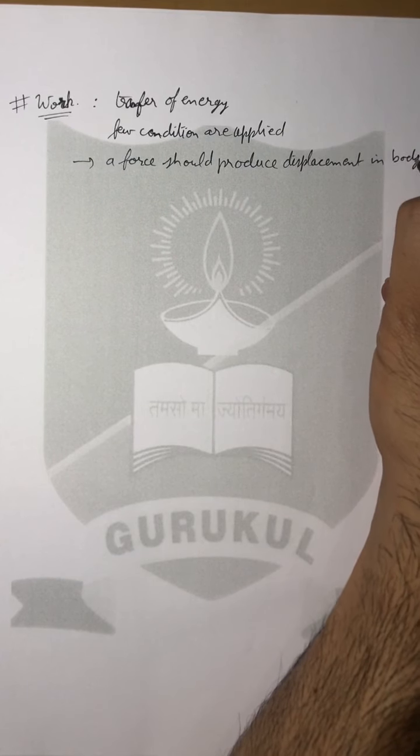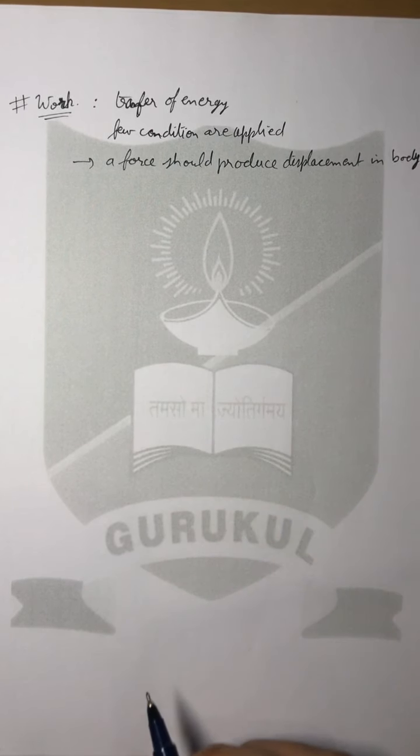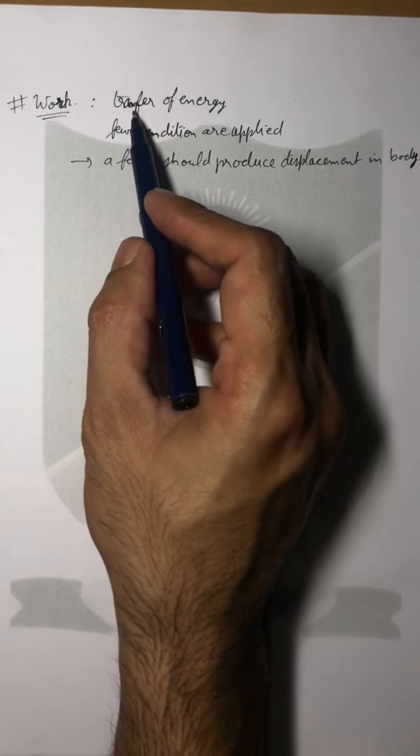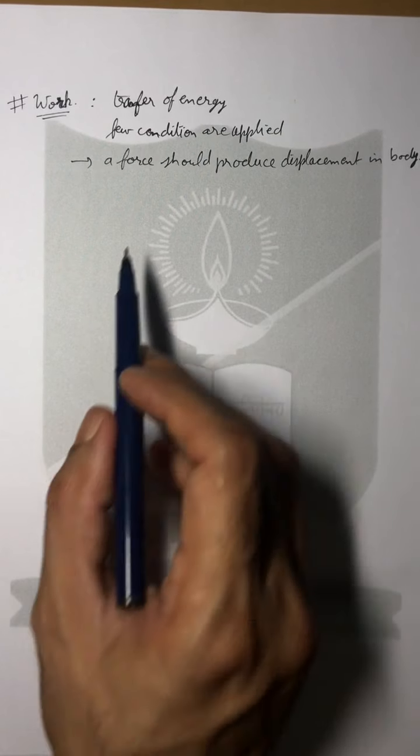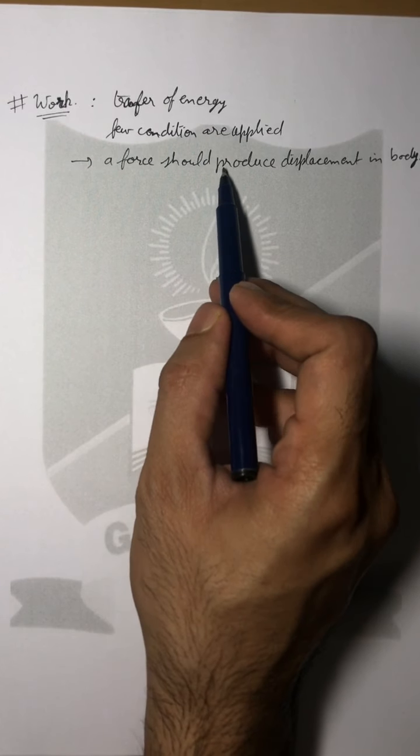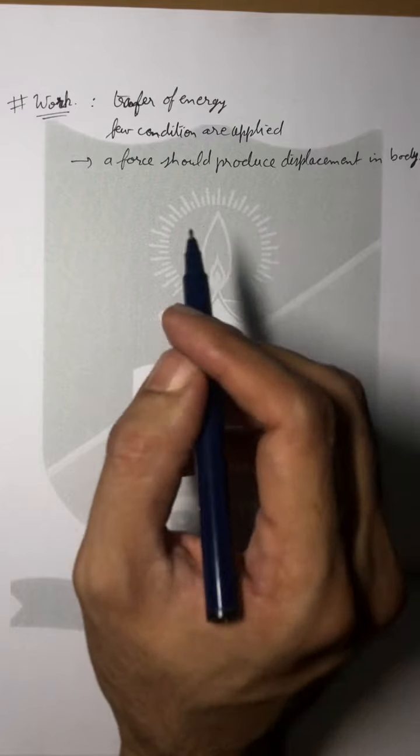That means if force is applied on the body but the displacement is not created, then we will not say that the energy transfer has taken place. We will say that work done is zero. So a force, when it is applied on the body, should produce some displacement in the body.